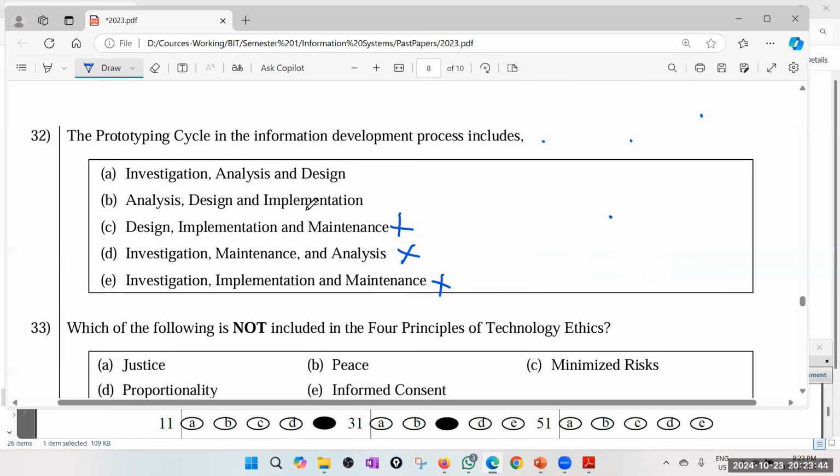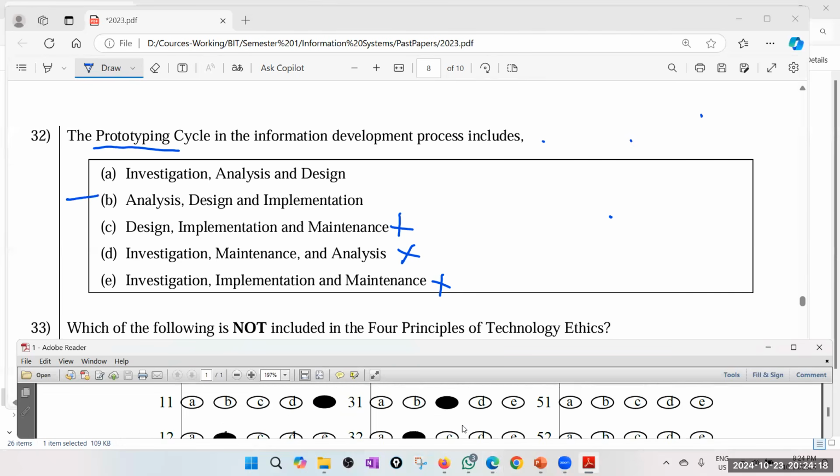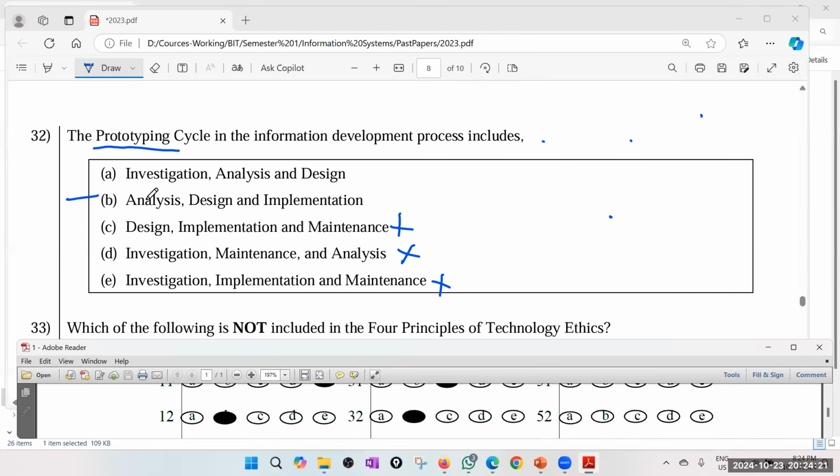Analyze, design, implementation. Okay, it's investigate, analyze, design. Because it says prototyping, right? Prototyping, is it implementation? No, I'm not very sure. So I'm pretty sure it's A or B, but which one? Anyway, I'll go for B. It's a little bit fuzzy. Maybe the answer is A, but I prefer B. Okay, 32. Yes, the examiner's answer is also B. Analyze, design, develop. Implementation means developing the prototype.